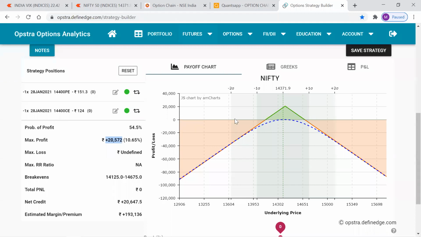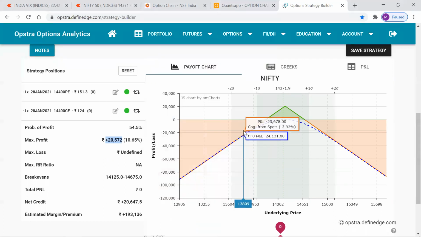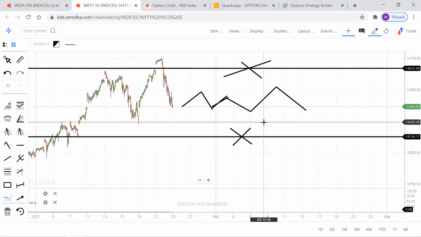You just need to subtract from 14,400 the first premium, 124, and the second premium, 151. That will give you the lower level, 14,125. And for the upper boundary, 14,400 plus 124 plus 151. You need to add both the premiums. So it is 14,675, which is the upper boundary here. That's how you need to calculate break evens. Even if you are lazy, don't try to calculate. Just make use of this website, mark these levels on your chart and look at the market.